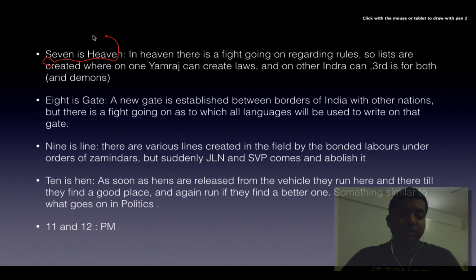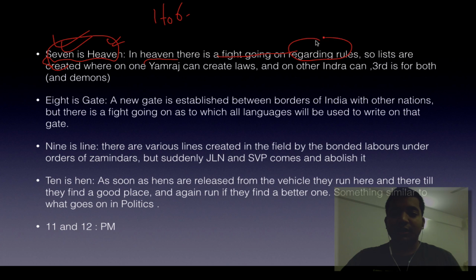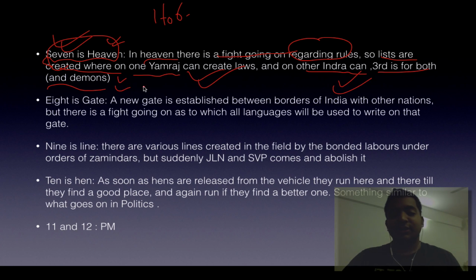So I was dealing with the point that 7 is heaven. I've already covered 1 to 6. Just imagine in heaven there is a fight going on regarding rules. So lists are created where one list is for Yamraj to create laws and another for Indra. The third list is for both, the angels and demons. So 7 relates to lists. There are 3 lists: the concurrent list, state list and union list.